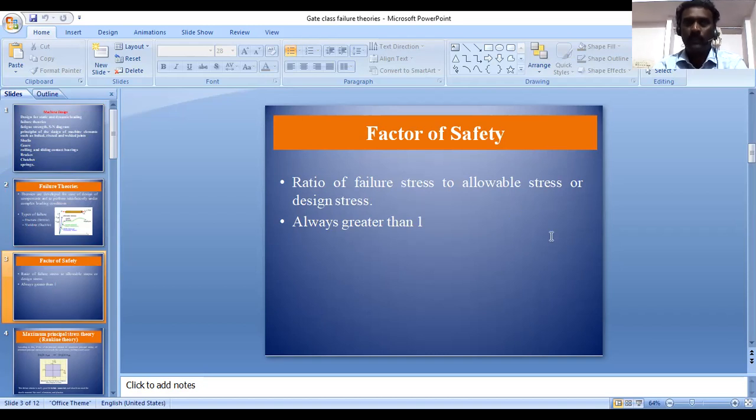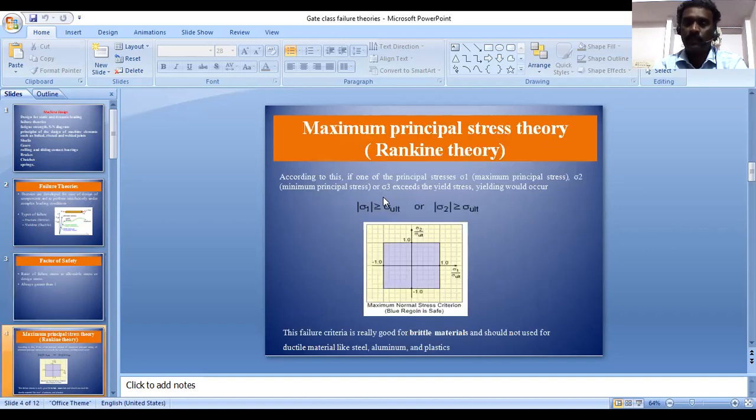So the factor of safety should be maintained at least nearer to 1. Depending on the problem, the factor of safety will vary. So the definition is that the factor of safety is the ratio of failure stress to allowable stress.